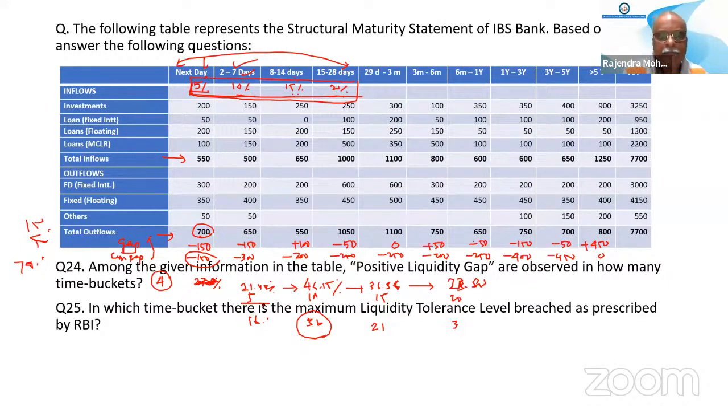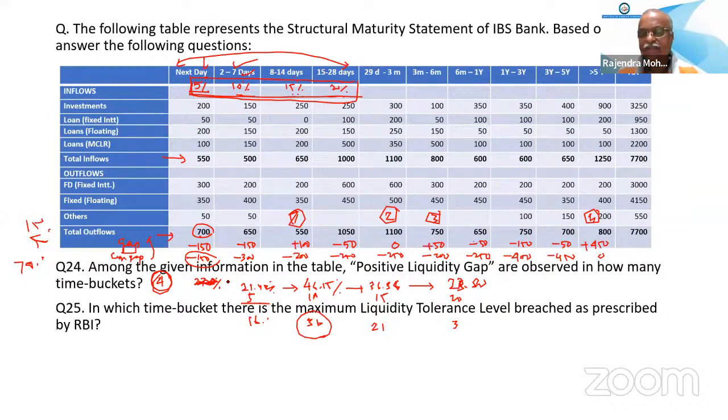Sir, in question 20, do we take 0 as a positive gap? There are only 3 positive cases. Do we take 0 also as a positive gap? That's what I told. That's why I have taken it as 4. How did we get 4? In the third bucket, the difference is plus 100. Then 3 months. This is first, this is second, this is third, and this is fourth. Okay. Only the gap is being asked, not the cumulative gap. It is positive liquidity gap.